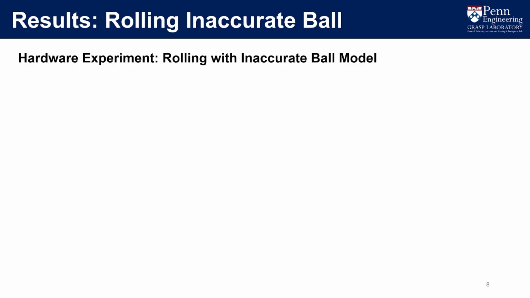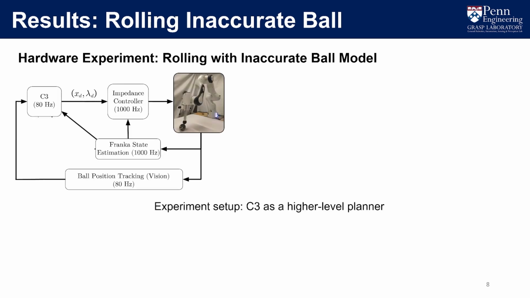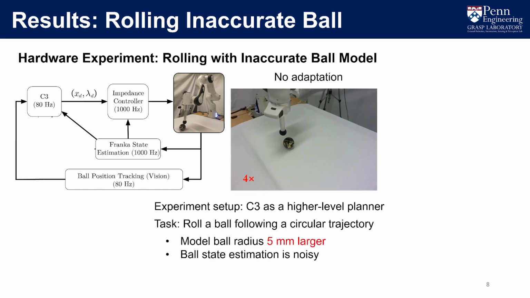Next, we test our framework on real hardware experiment. As shown in the beginning, we want to use Franka arm to roll a ball following a circular trajectory. Here, our real-time MPC C3 acts as a high-level planner, solving MPC problem in a reduced order model and send the desired state force for the low-level impedance controller to track. As shown in the video, this framework is fragile.